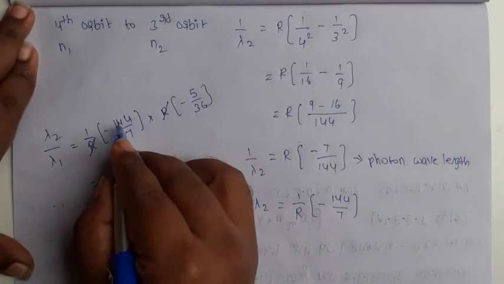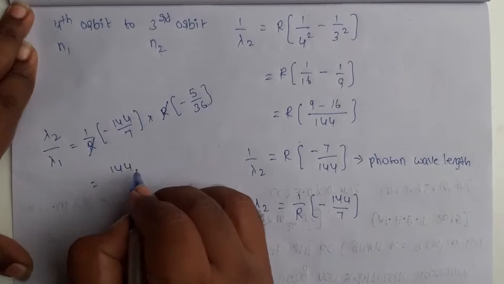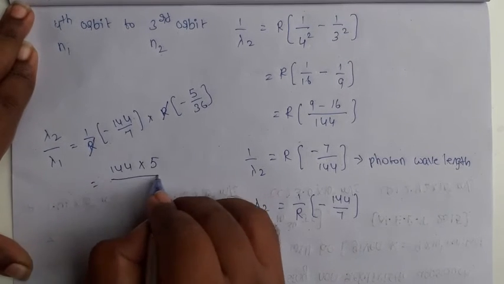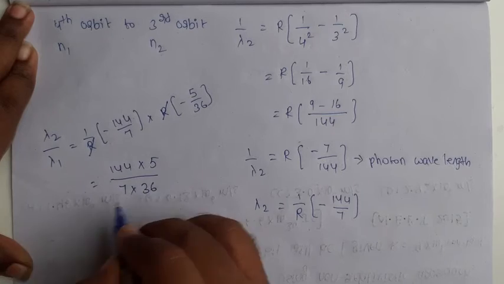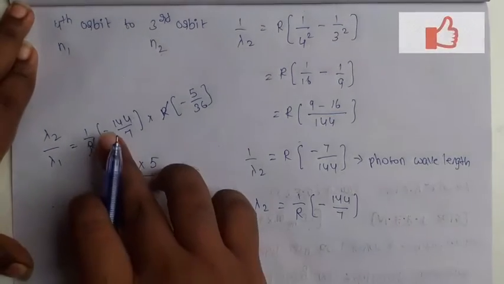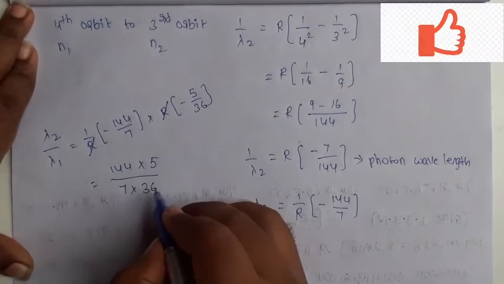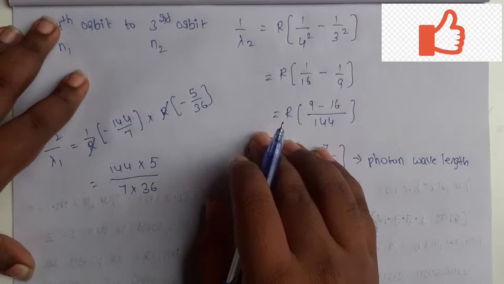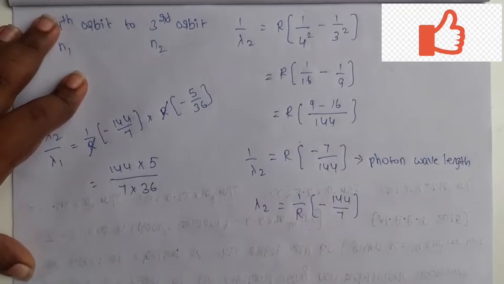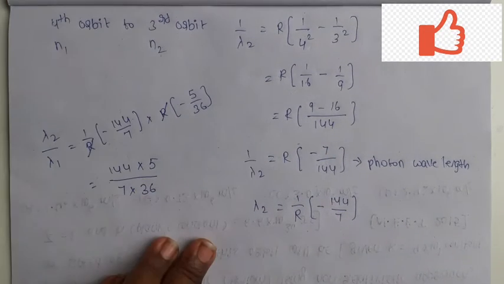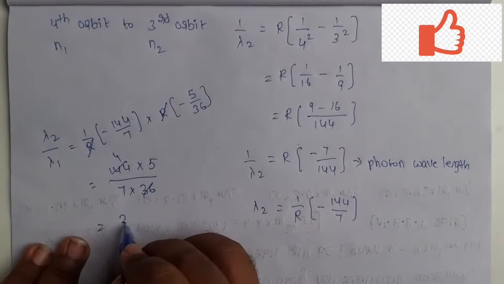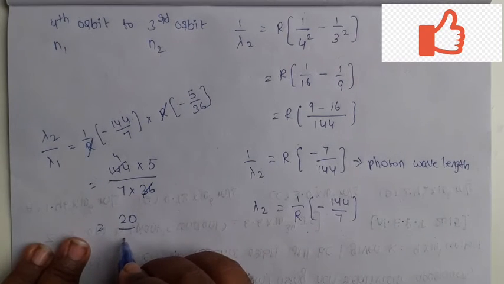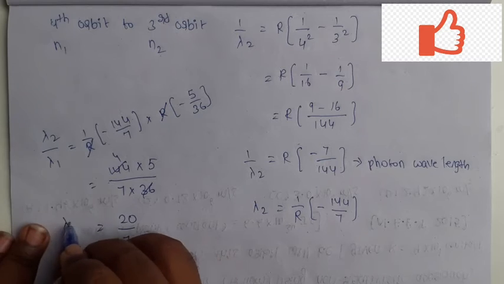So numerator values 144 into 5, denominator values 7 into 36. Minus into minus is plus. So how many times does 36 cancel 144? Nearly 4 times. So on numerator 20, on denominator 7. Okay, this is the lambda 2 by lambda 1 value.